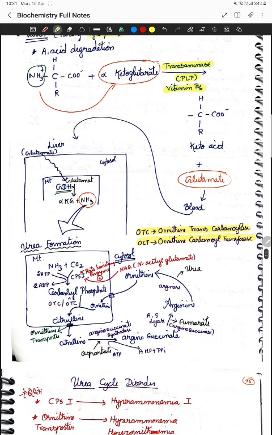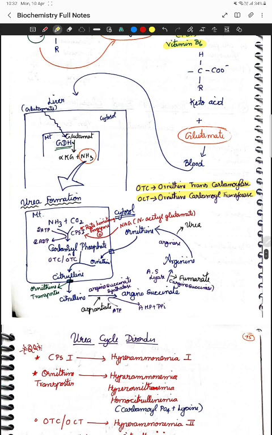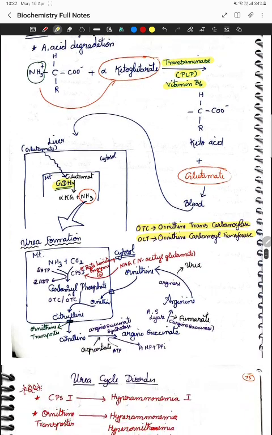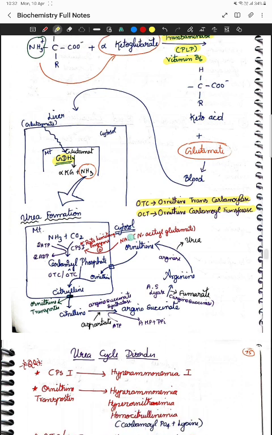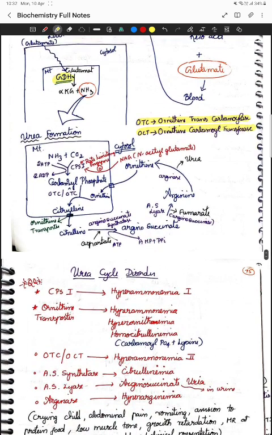First this is happening in your blood, and then it goes to the liver, and in the liver glutamate dehydrogenase comes into play. First the alpha ketoglutarate reaction happens. Then glutamate is like a transporter that transports the amine group into your liver. In the liver glutamate is added, glutamate dehydrogenase acts, and from there we get urea formation.